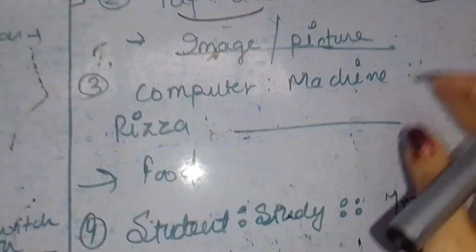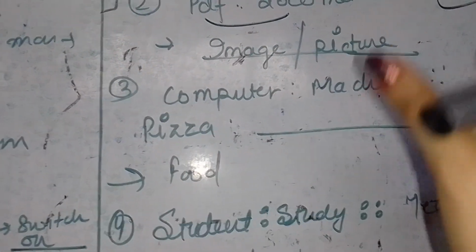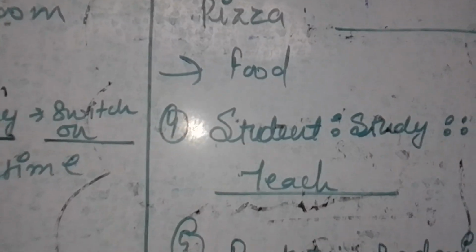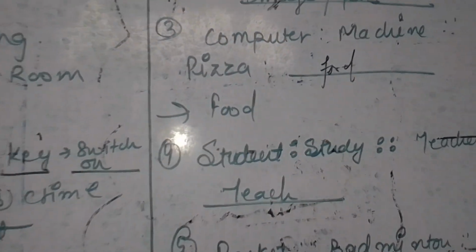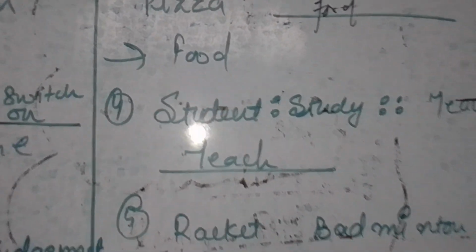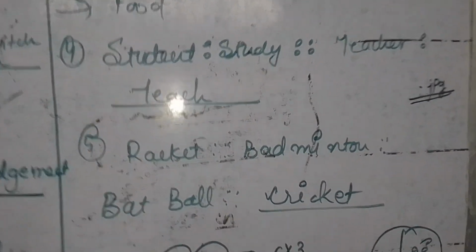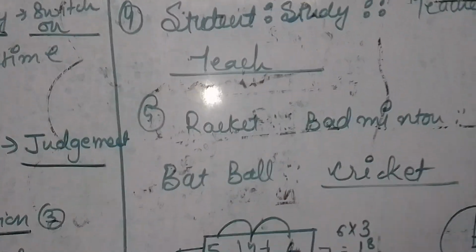Third, as computer is a machine, then pizza is what? Computer is a machine. Under the subhead machine, computer is included. In a similar way, under which subhead is pizza included? Pizza is included in the subhead of food. Food is to pizza, right? Fourth, as a student is to study, the work of a student is to study. What is the work of a teacher? The teacher's work is to teach. As the student is to study, the teacher is to teach.